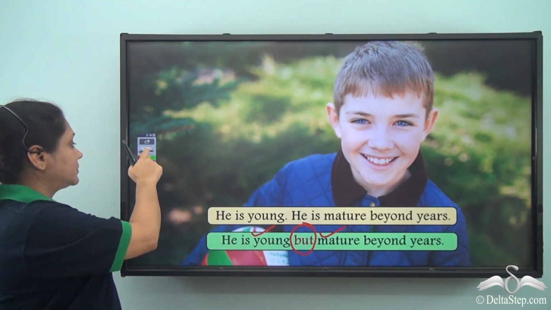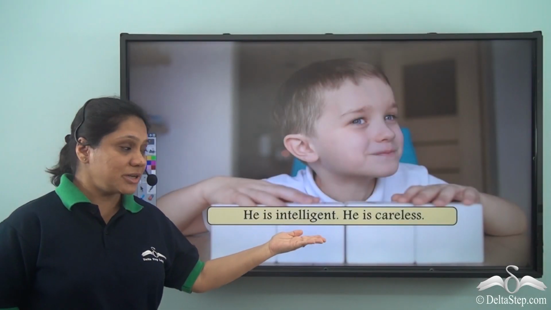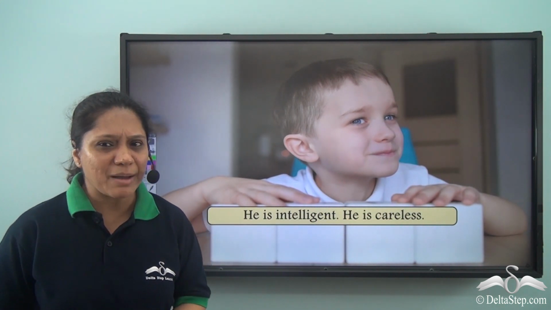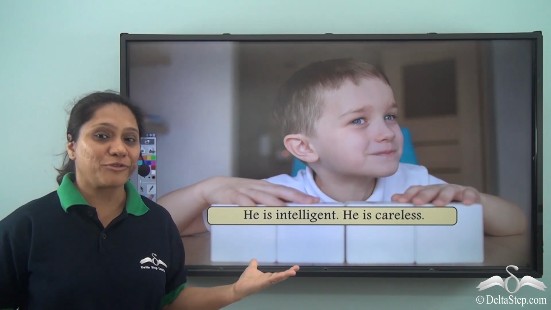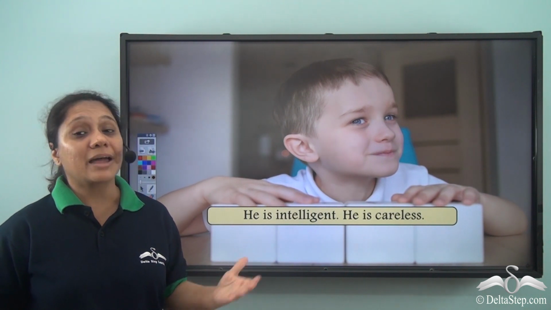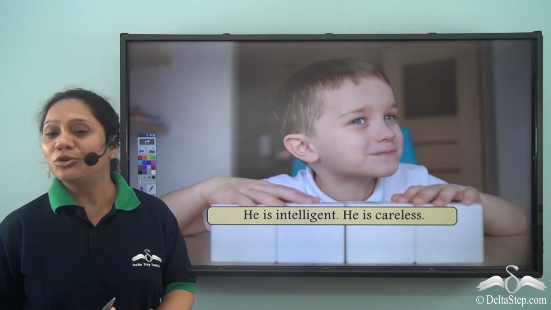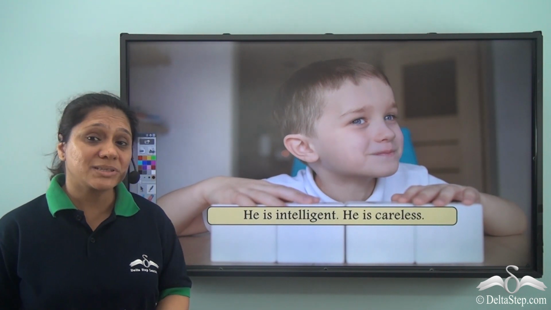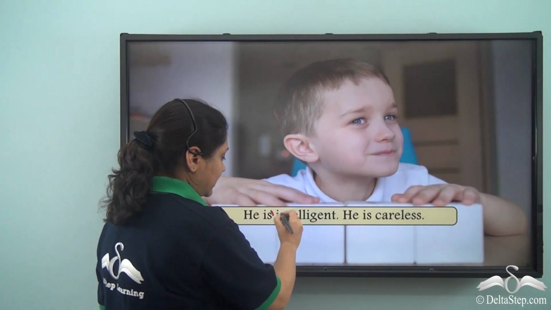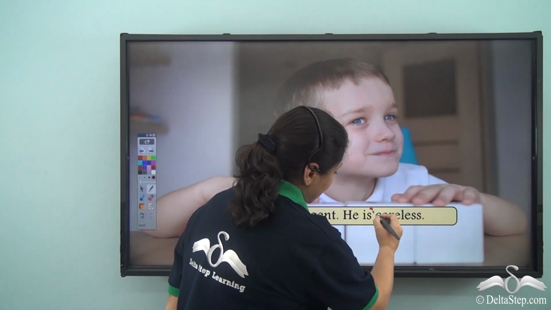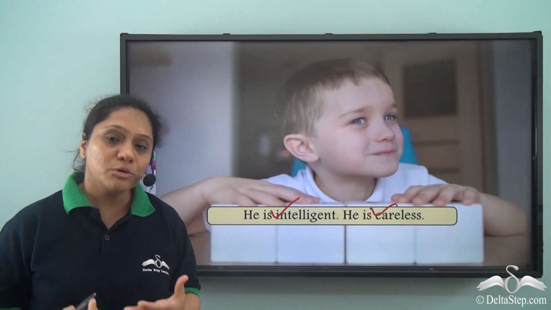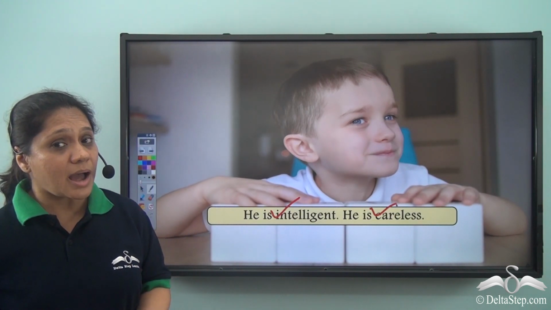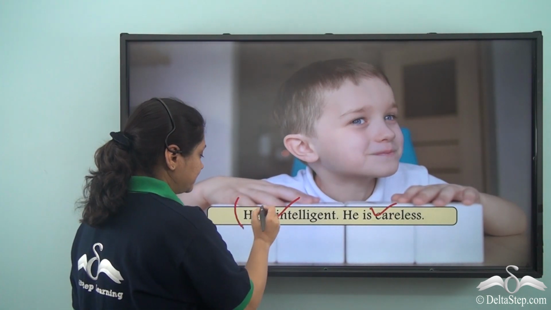He is intelligent, he is careless. Does this usually happen? We usually don't find this happening. So, are they related ideas? No, they are opposite ideas. What are the opposite ideas? Intelligent, careless. So, how do we join the two sentences? We will take the common part out. He is.